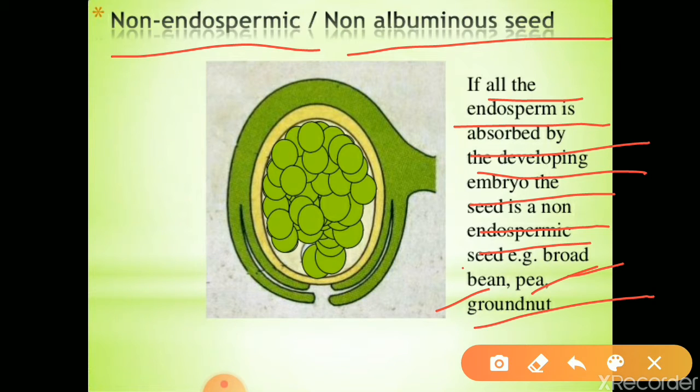If we observe all these seeds, what is absent in it? Endosperm is absent. Why endosperm is absent? Because during the development of embryo, it absorbed all the endosperm, because endosperm is rich with the reserved food. This reserved food is very essential for the growth of embryo. That's why endosperm is absent in non-endospermic seed.